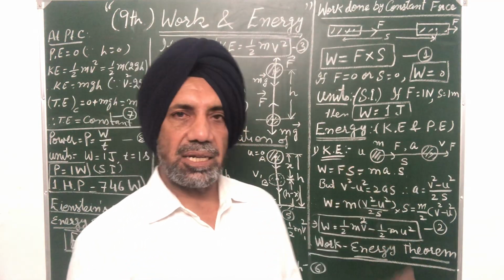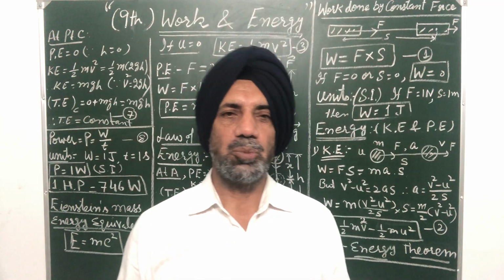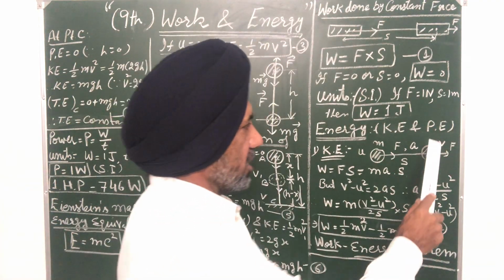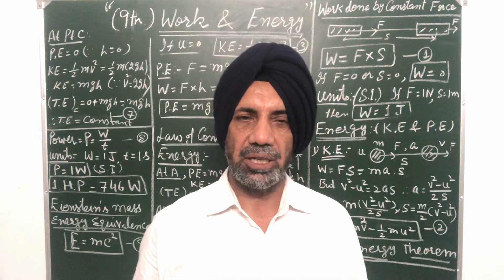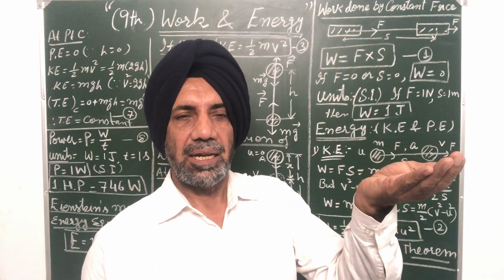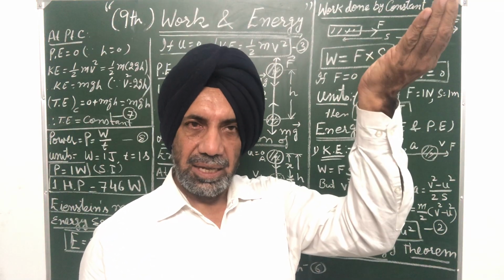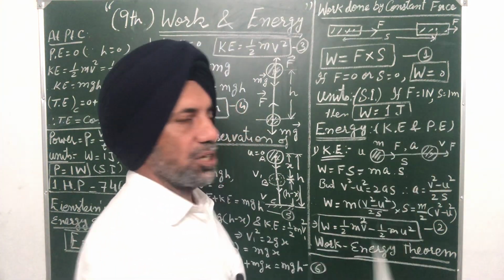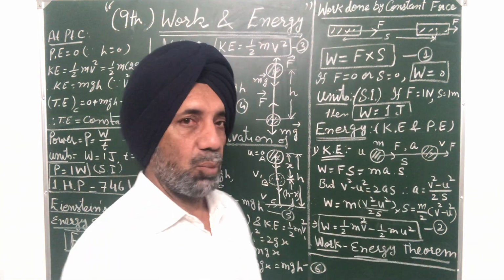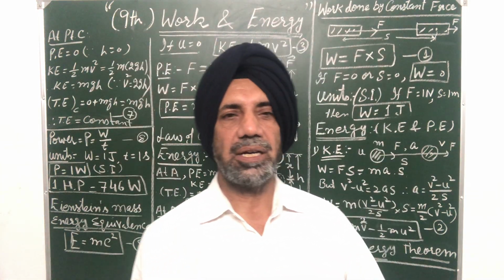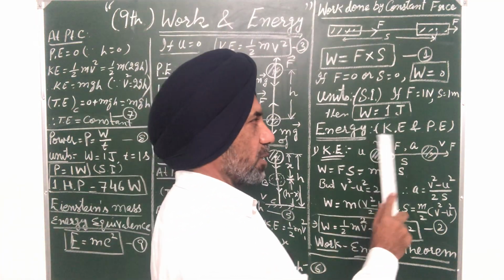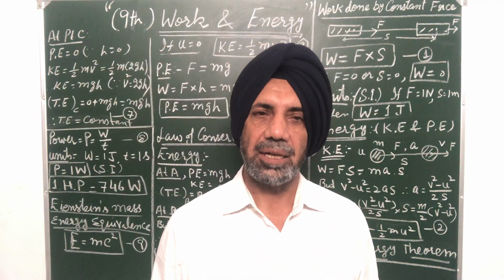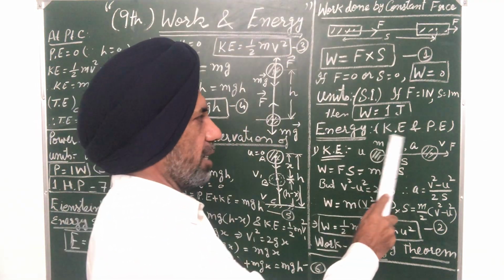Now, kinetic energy is the energy possessed by the body due to its motion. That is, when a body is moving, it will possess kinetic energy. And potential energy is the energy possessed by the body due to its position. Suppose a body is raised to this height, it will have potential energy. At another height, it will have another potential energy. So its potential energy depends upon its position. Kinetic energy depends upon the motion of the body. So the more the velocity of the body, the more the kinetic energy. We will derive expressions for both kinetic energy and potential energy. So the ability to do work is called energy, and mechanical energy is of 2 types: kinetic energy and potential energy.